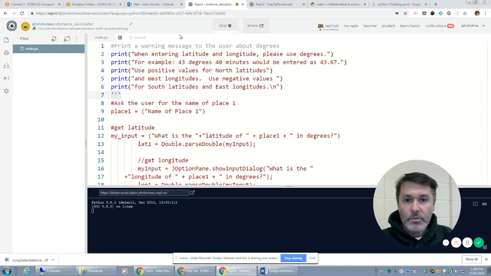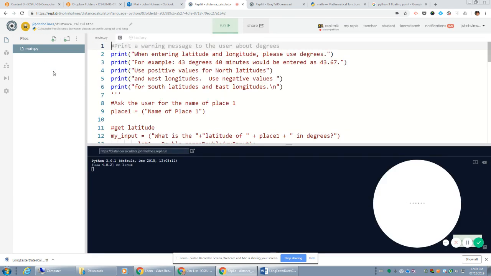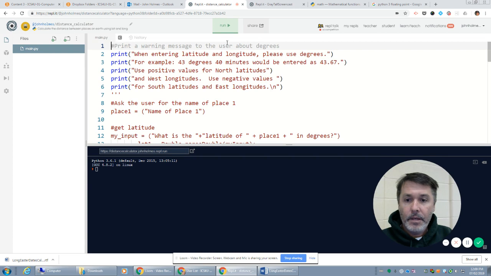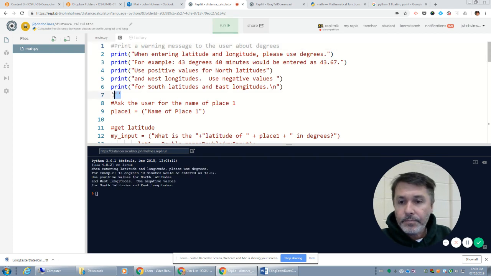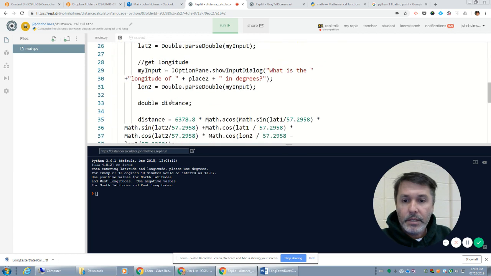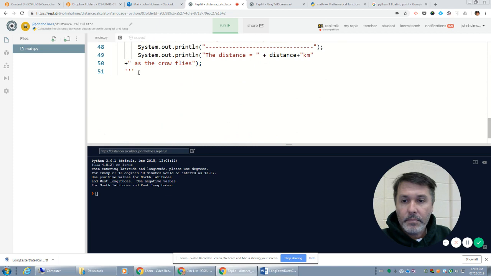I'm just going to stop this and try reloading the screen, and now I'll run it, and so that's what prints. So when I get rid of the triple quotes, then everything runs. So I've documented out information with triple quotes.